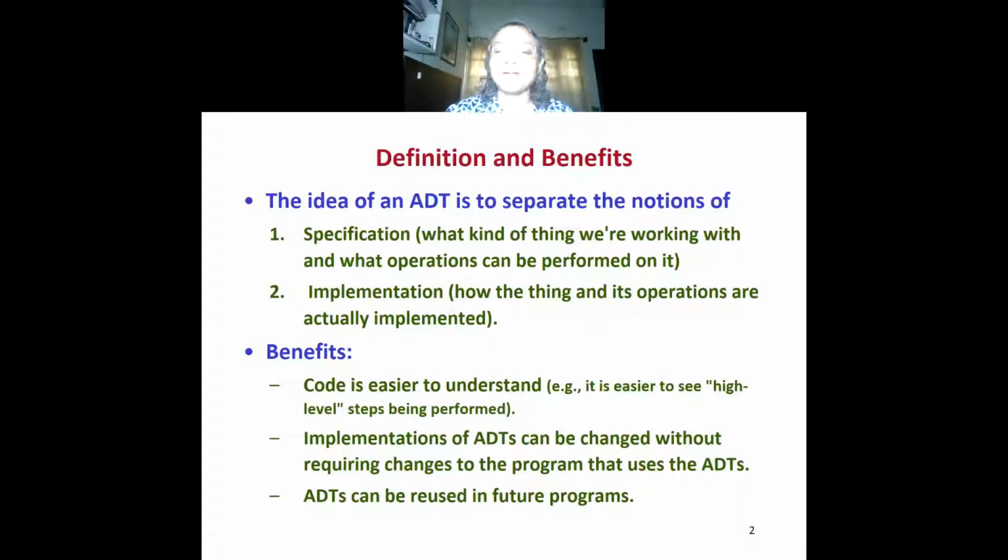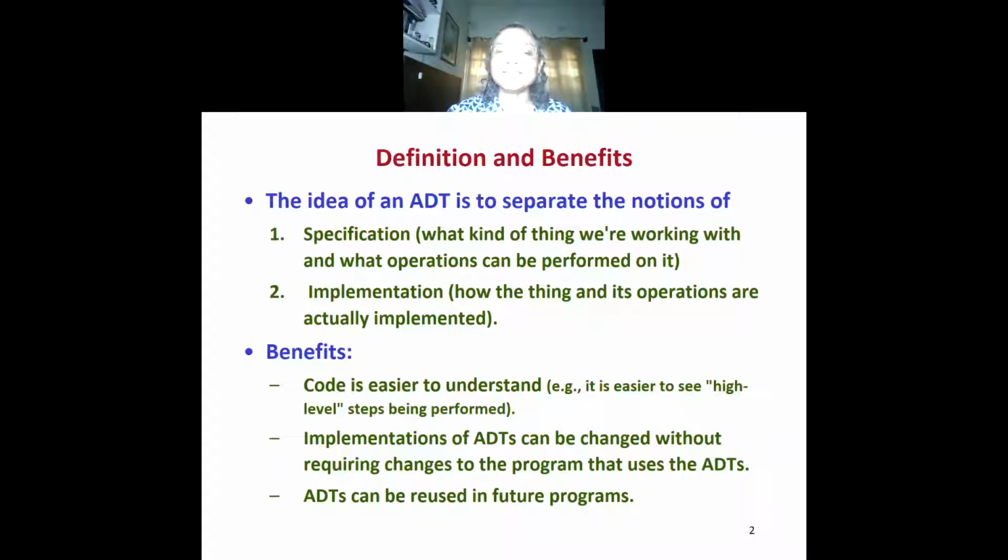Or if we are working with polynomials and we specify a polynomial as an abstract data type, the specification will list the sort of operations that we can perform on polynomials. Suppose we have the following operations. We can evaluate a polynomial. We can add two polynomials and get a resulting polynomial. We can multiply two polynomials and get a resulting polynomial. So the specification will specify what are the operations and what those operations will do. The specification does not tell how the operation is going to be performed.